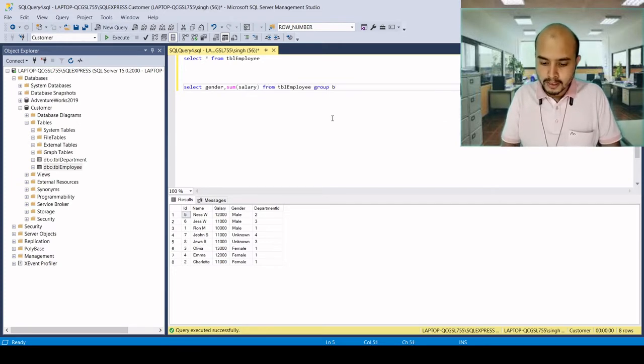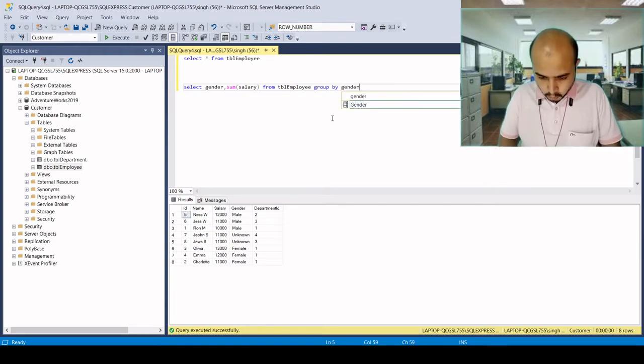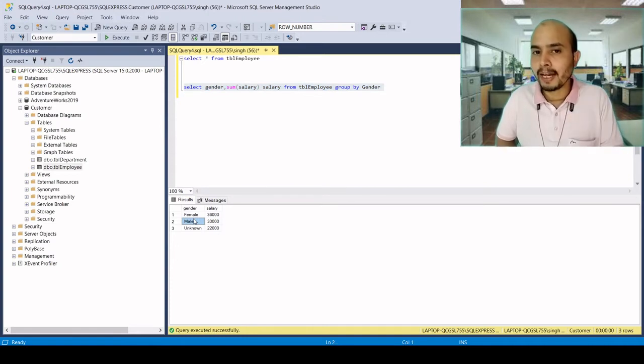So we will use group by on gender, and let's give the name to this column as salary. So here we have two columns, gender and salary. There are three categories in gender: male, female, and unknown. And here the salary is given.